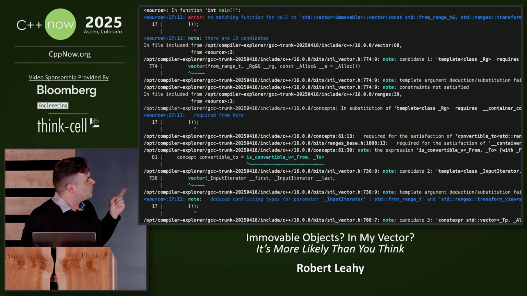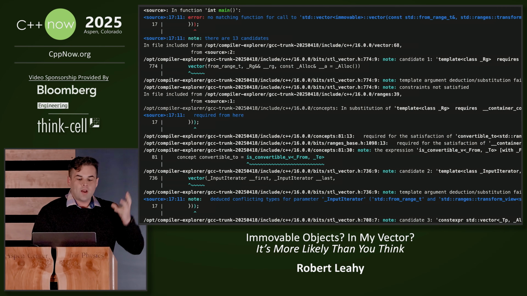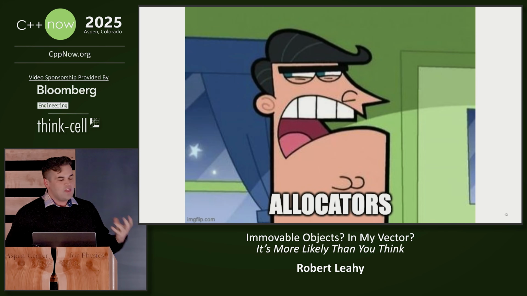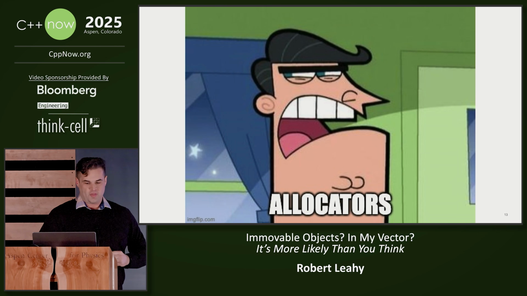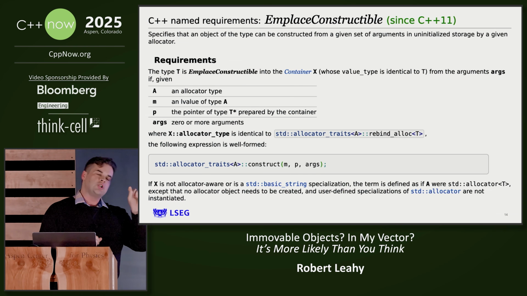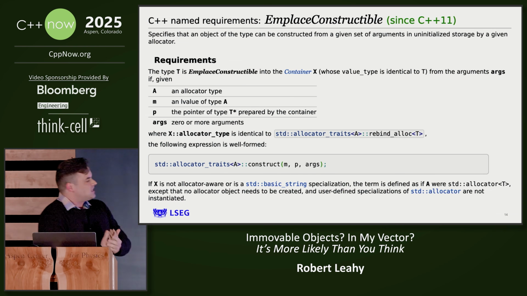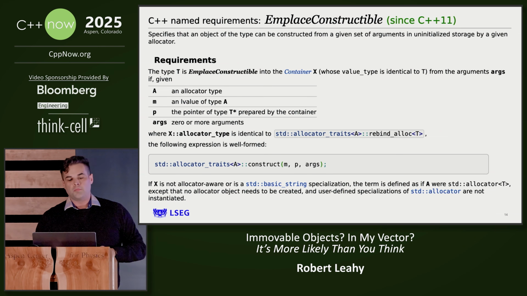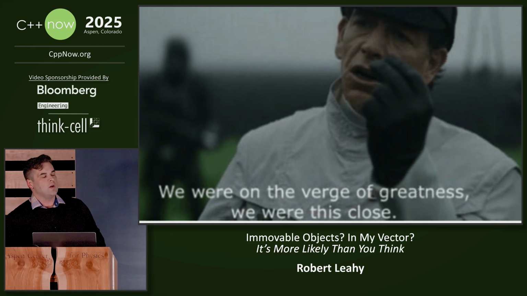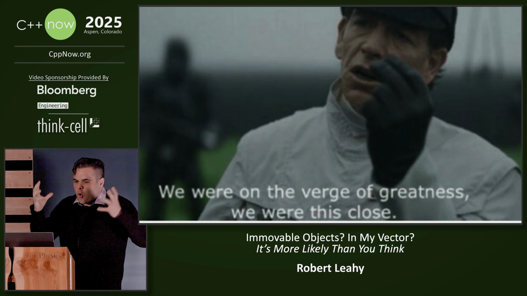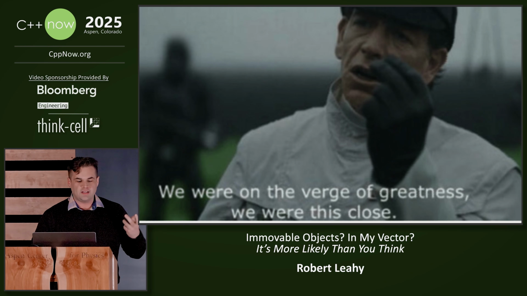And so if you go to compile this, you end up with a compiler error like that. And we can blame everyone's favorite C++ standard library feature for that, because, of course, allocators are to blame for this. The reason for that is because allocators don't just get to allocate memory, they also get to determine how you construct elements in that memory, which means when I return that unmaterialized PR value, it needs to be materialized, to be bound to a reference, to be passed to this function, and of course, it's immovable, and so everything falls apart thereafter. We were so close to getting what we want with vector, and we were stymied at the last minute by allocators. But there's a whole C++ language out there for us to wantonly abuse.